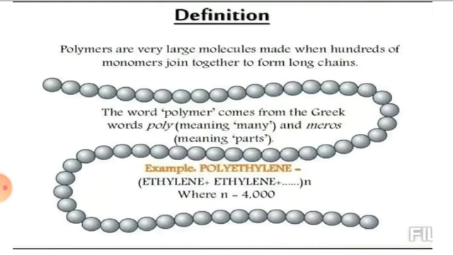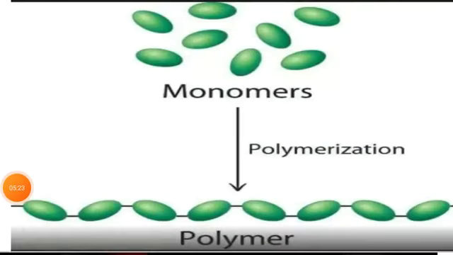unified mass. Here an example has been given, ethylene. It is a monomer. One ethylene is linked to another ethylene. Here it will give you the polymer, and the name of that polymer is polythene. Here students, in the diagram you see that the circle monomers are single. But when the polymerization process takes place, they get converted. One monomer is linked to another monomer, and they get converted into polymer by forming a chain with each other.